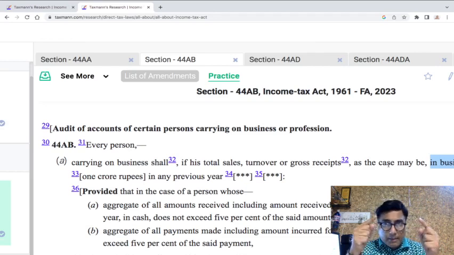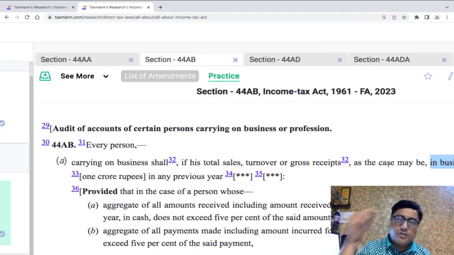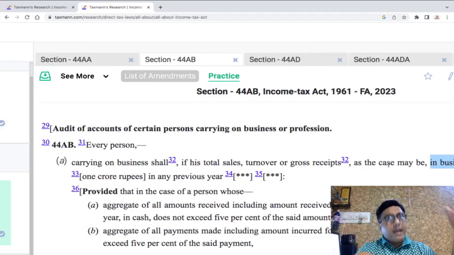So it is the business which has to be seen. The business is being carried out by a partnership firm. Business is not being carried out by a particular partner. And of course, when the remuneration received is not considered as turnover or gross receipt, obviously that particular partner cannot be considered eligible for the benefit of 44ADA or 44AD as well, in view of the judgment of the Madras High Court in the Anand Kumar case that we had last year.